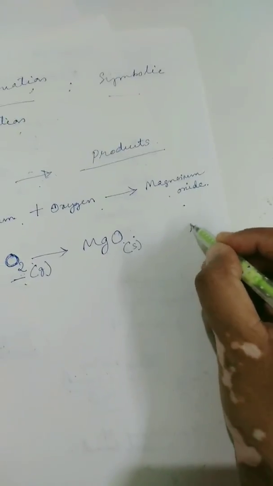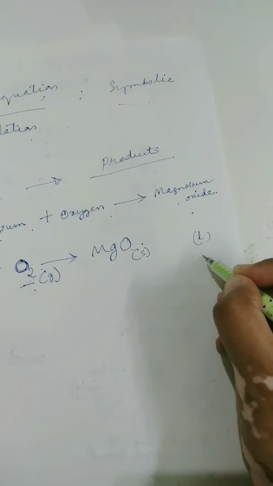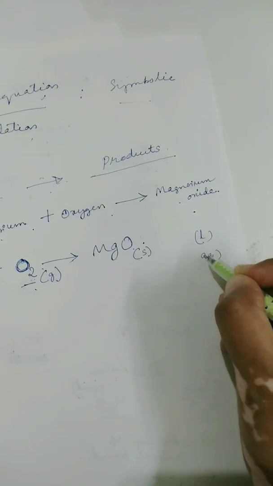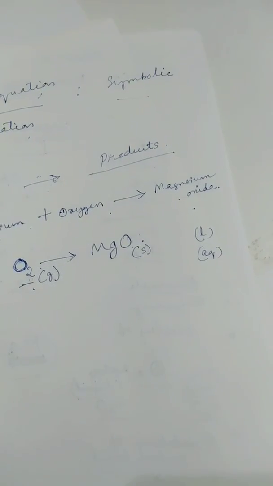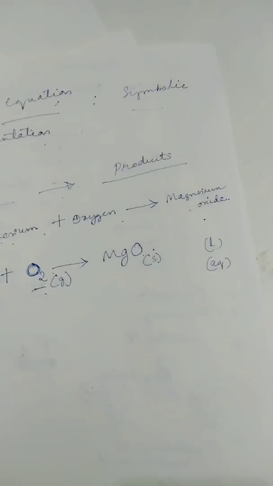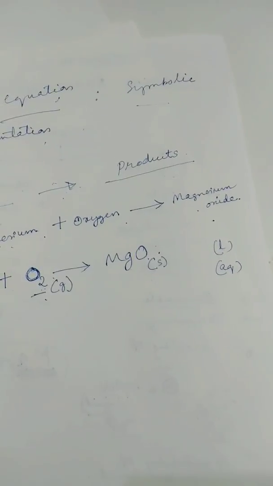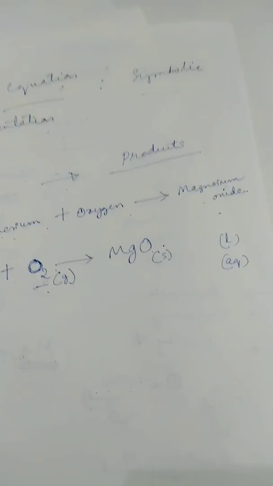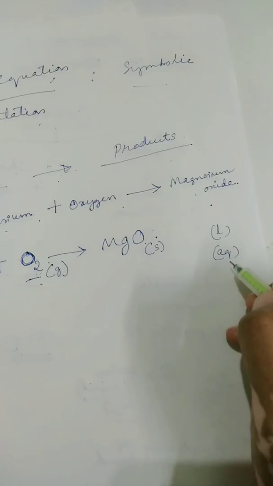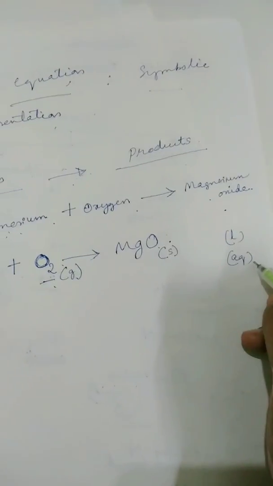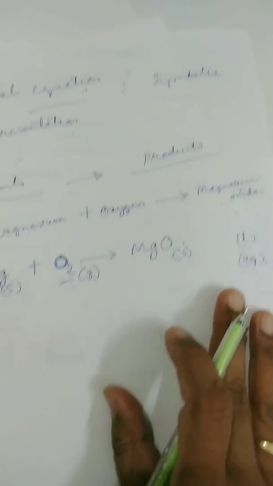For liquids we write small l, and for aqueous solutions we write aq. What is an aqueous solution? It is a solution in which the solvent is water. So if it is mixed in water, we write it as aqueous solution.